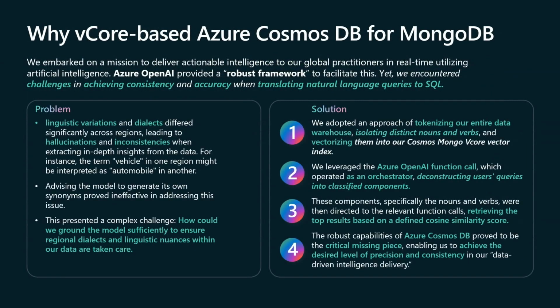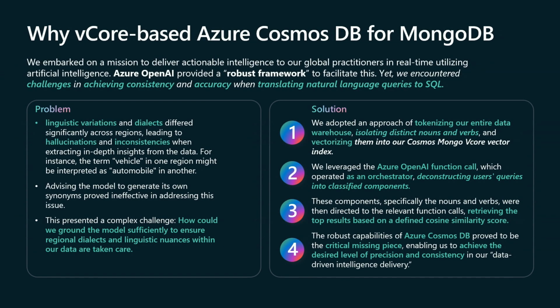Now, why did we go for Azure Cosmos DB for MongoDB? For the strategy practitioners, the main thing is relevant and accurate information. If you are giving a client or a customer a view of inputs to build a strategy, you can't be wrong on data. It has to be accurate. Otherwise, they will lose faith in the data. The problem that we were experiencing is hallucination. Automobile in one part of the world could be referred to as vehicle in another part of the world.